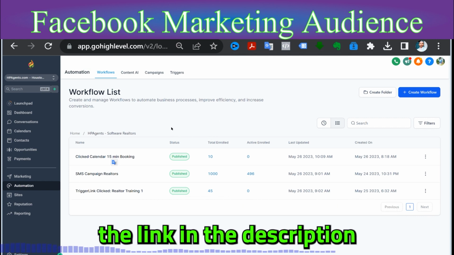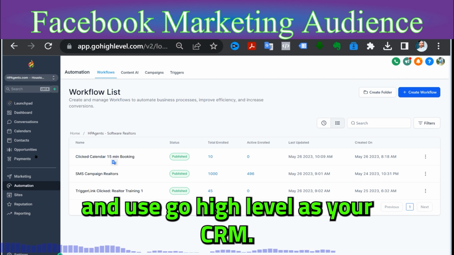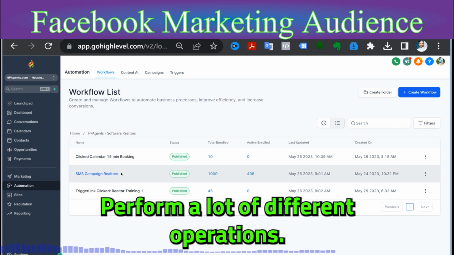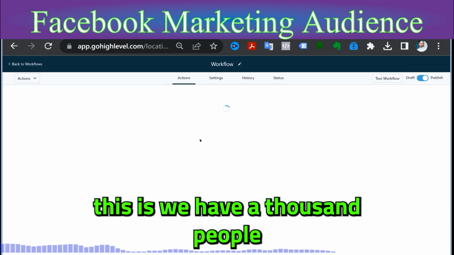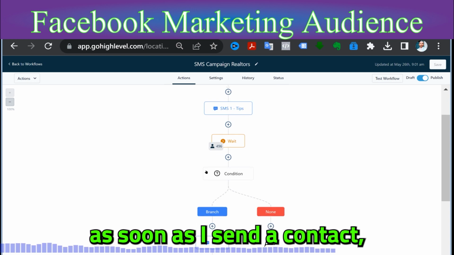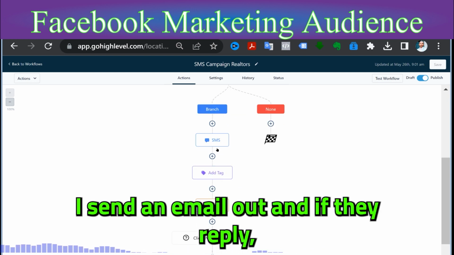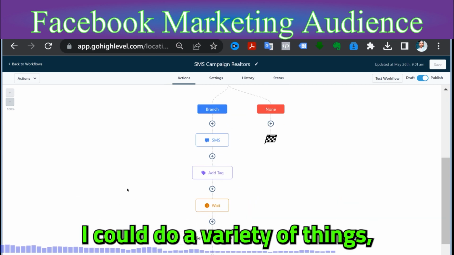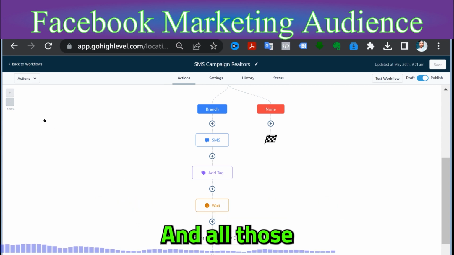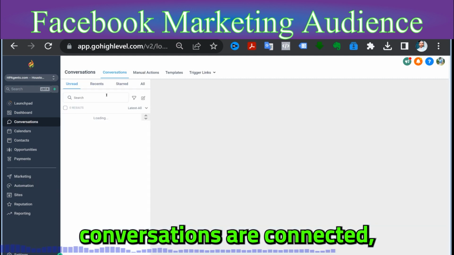You use Go High Level as your CRM, and what it does is you can perform a lot of different operations. For instance, we have 1,000 people in this campaign. As soon as I send a contact, I send an SMS out. And if they reply, I can do a variety of things, including sending emails and voice drops. And all those conversations are connected, which is fantastic.